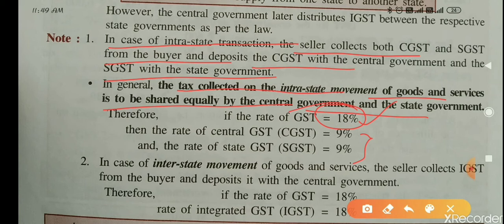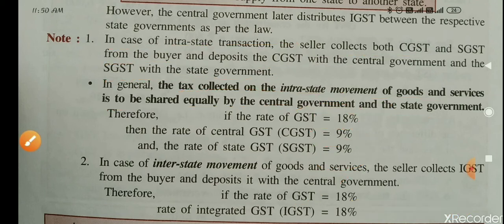So in that case, two taxes will be collected, CGST and SGST. GST rate is 18%, so 9% CGST and 9% SGST will be collected. Means whatever rate is there, its half will be CGST and half will be SGST. So keep in mind in case of intrastate transaction. But if it is an interstate transaction, then GST will become IGST, and suppose GST rate is 18%, so IGST rate is 18%, and 18% at one time will be applied.